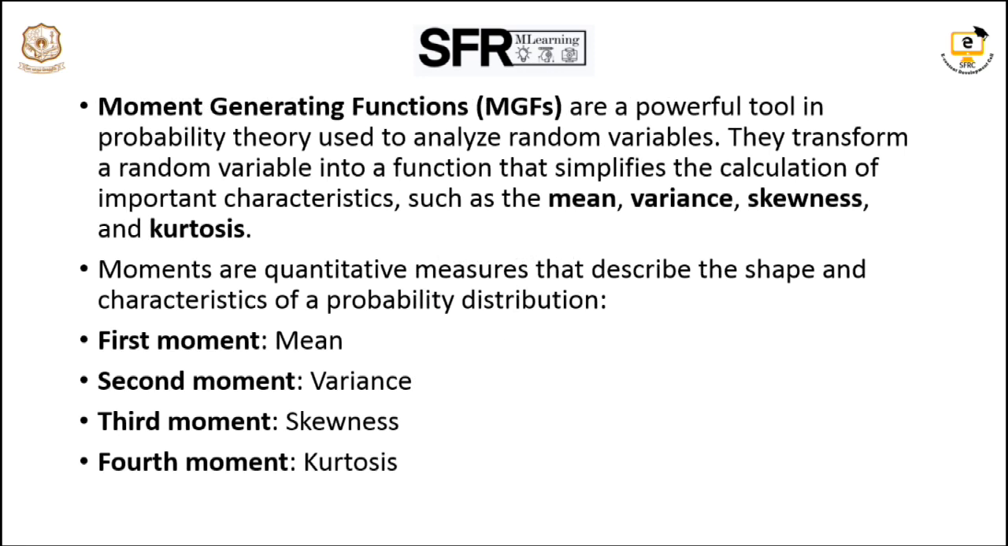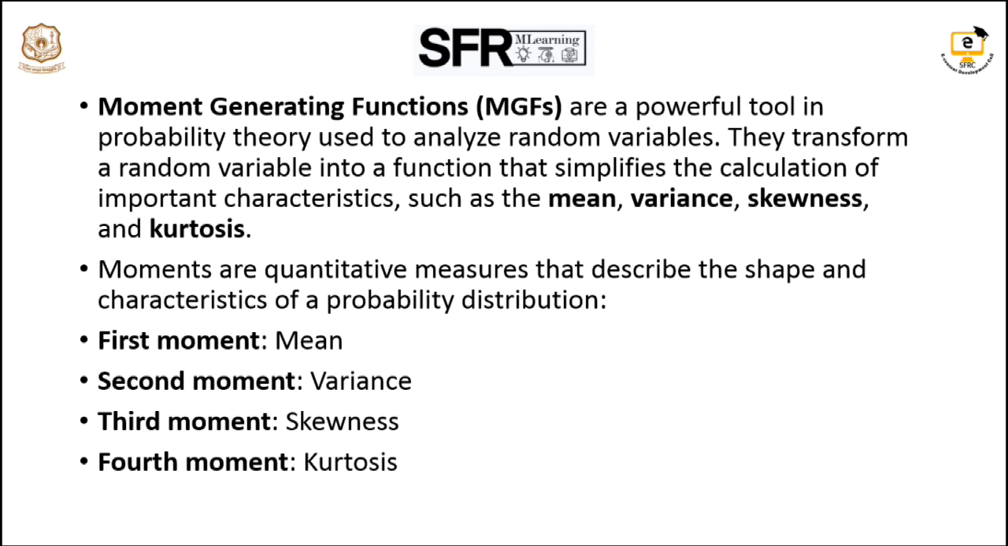These are all the properties for MGF. Moment generating functions are a powerful tool in probability theory to analyze random variables. They are also able to transform the given random variable into a function. That is, they simplify the calculation of important characteristics such as mean, variance, skewness and kurtosis. These four important characteristics play a very crucial role in our MGF.